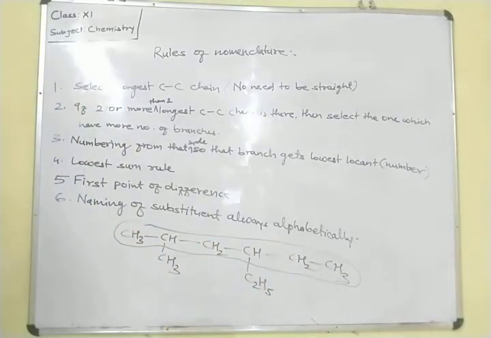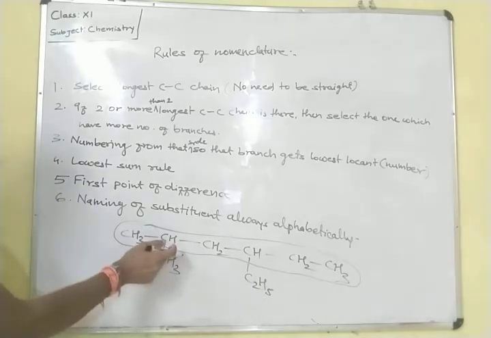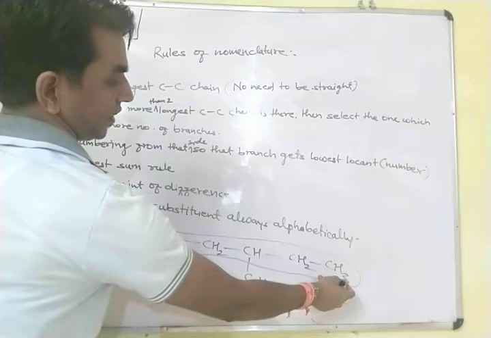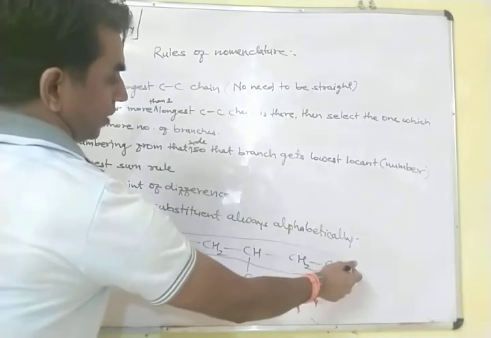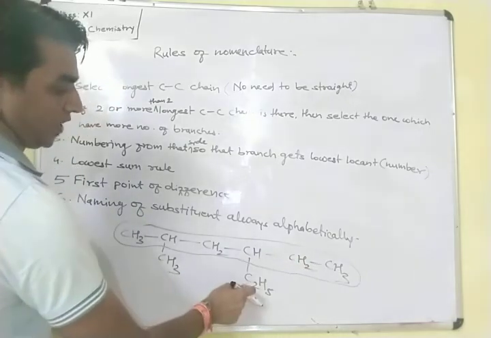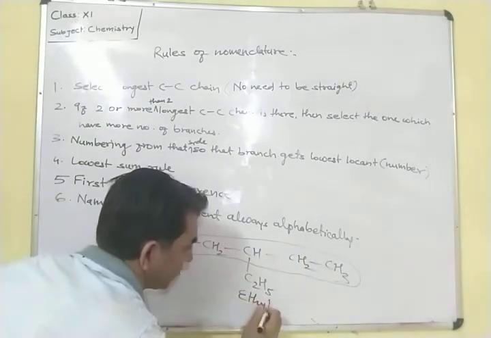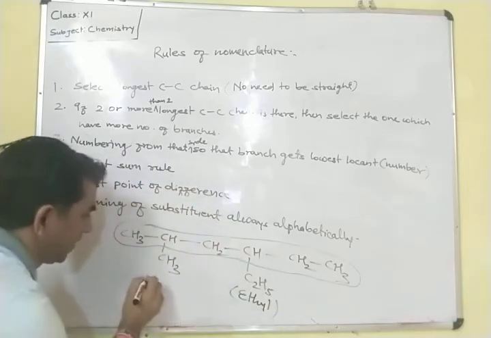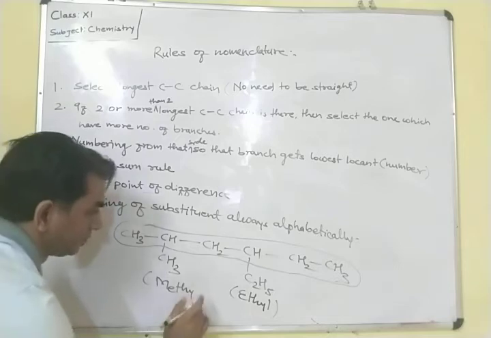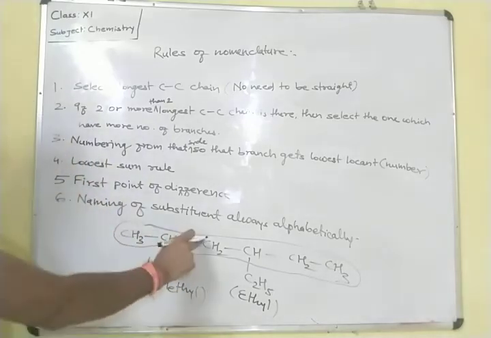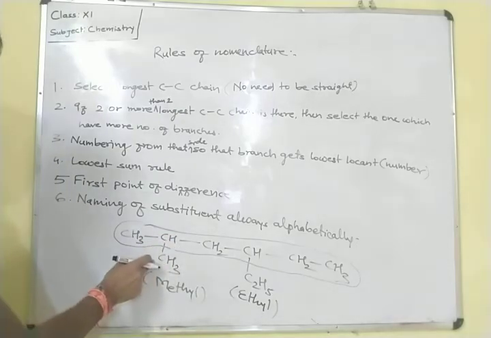After that we have to start the numbering from which side? From this side. Why? Because this methyl group is coming in the second position. Suppose we have started the numbering from this side, right to left. This is an ethyl group attached, and here it is a methyl group attached. So from this side, the methyl group is coming in the second position.